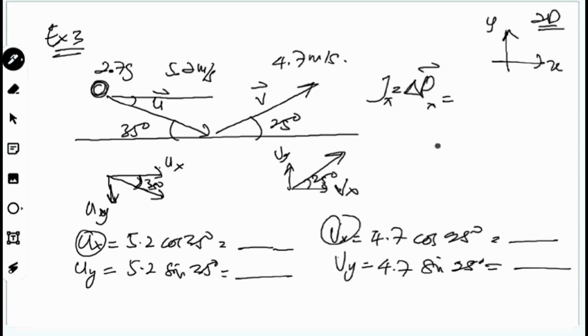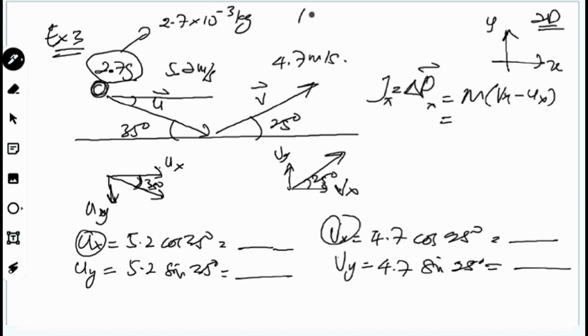Since the mass of the ping pong ball is 2.7 gram, mass multiplied by the change in velocity, so vx minus ux. So here there will be vx minus ux. Here is 2.7 grams. Then you have to change to kilogram in SI unit. In SI unit you will get 2.7 times 10 to the power of negative 3 kilogram, because 1000 gram is equal to 1 kilogram.